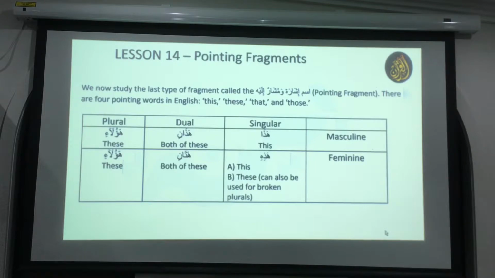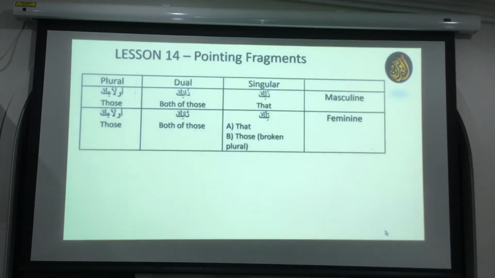Next, there's another chart we have to learn about that and those. So this chart was for this and these. Now the next chart is that and those. Dhalika is a very common word in Arabic, right? Allah subhanahu started Surah Al-Baqarah with this. Dhalika, then tilka. Tilka means that. Just like feminine, as I said, if it is a human broken plural or non-human broken plural, we have to use tilka, okay?